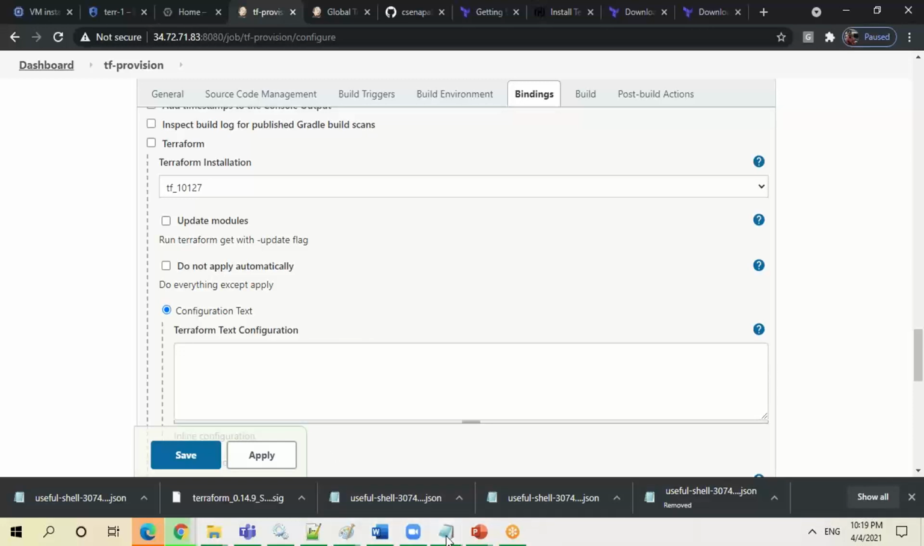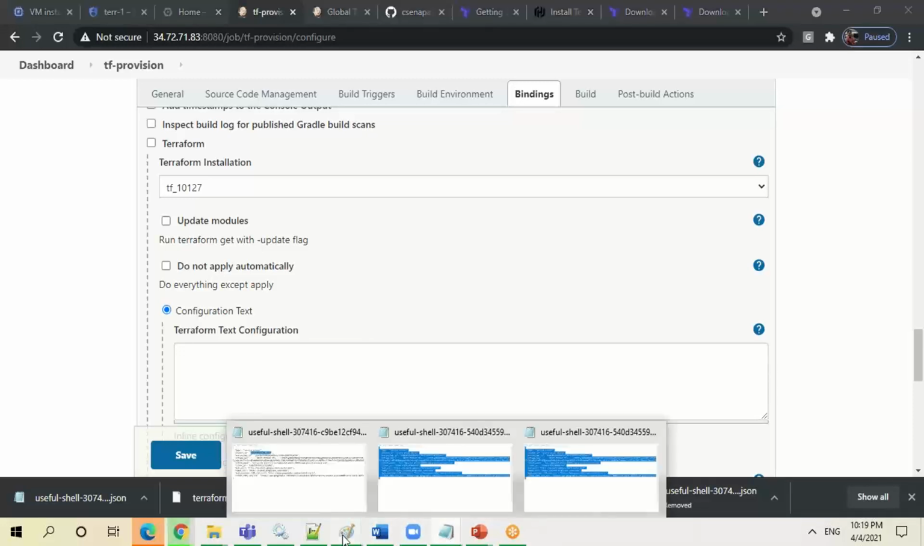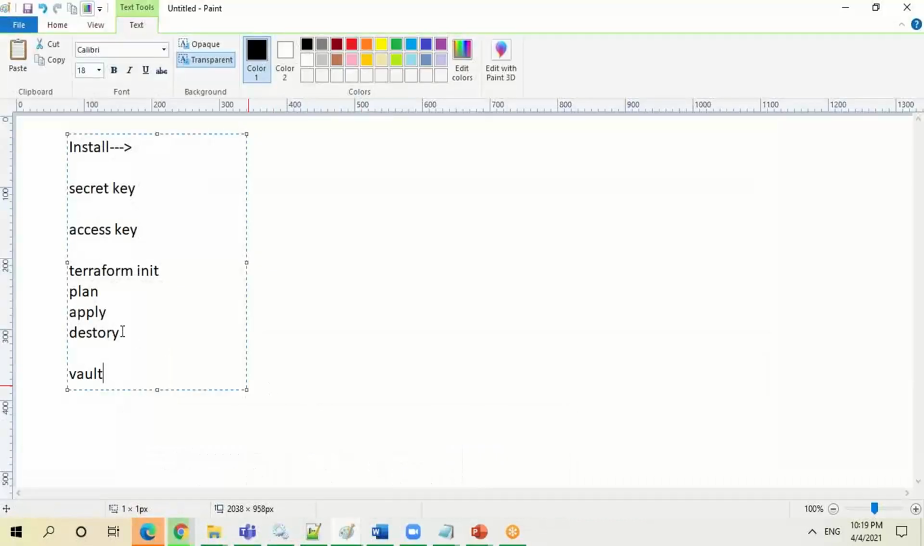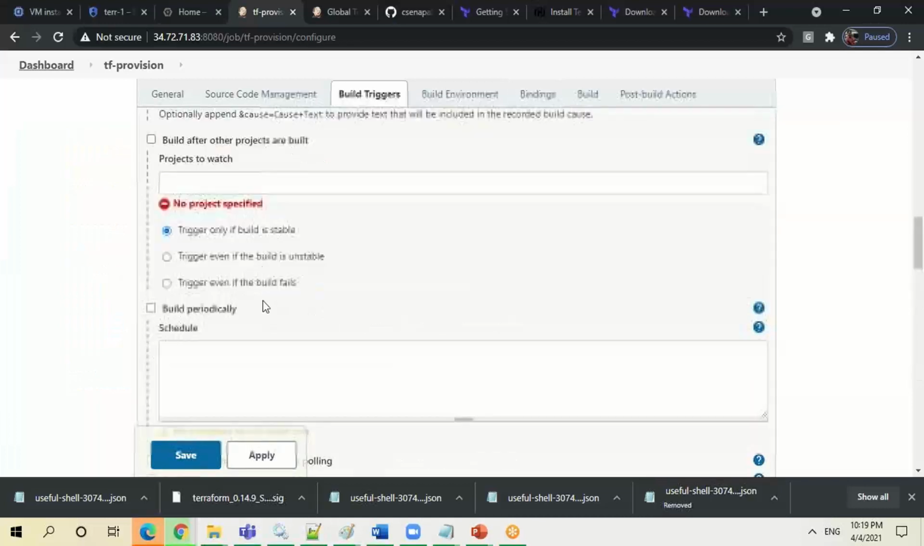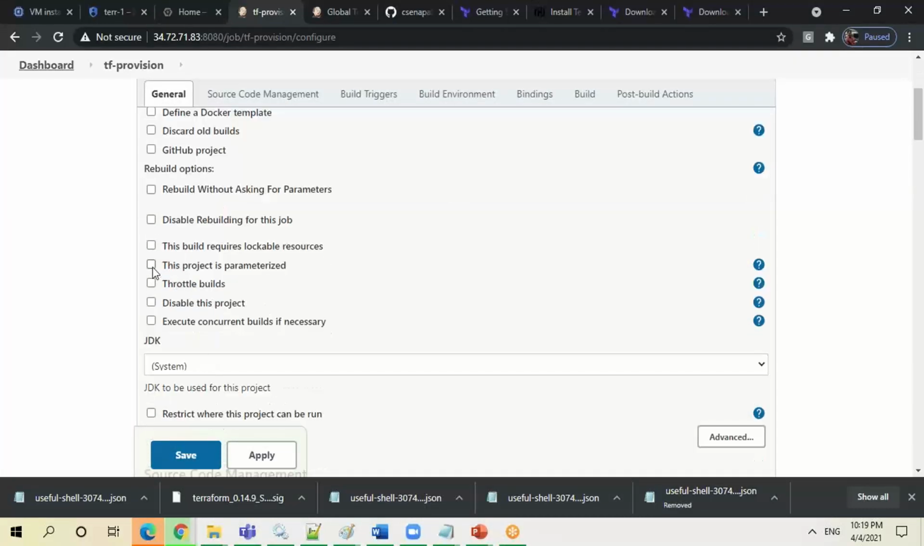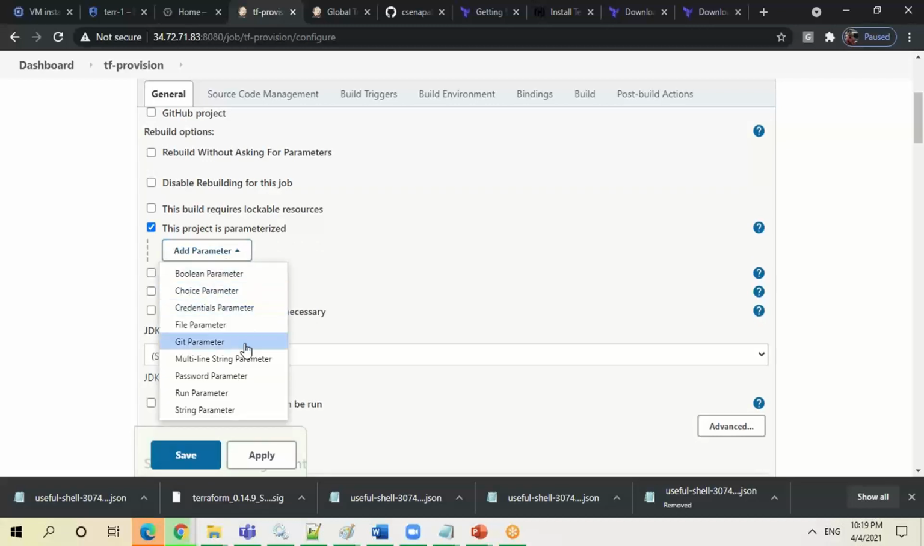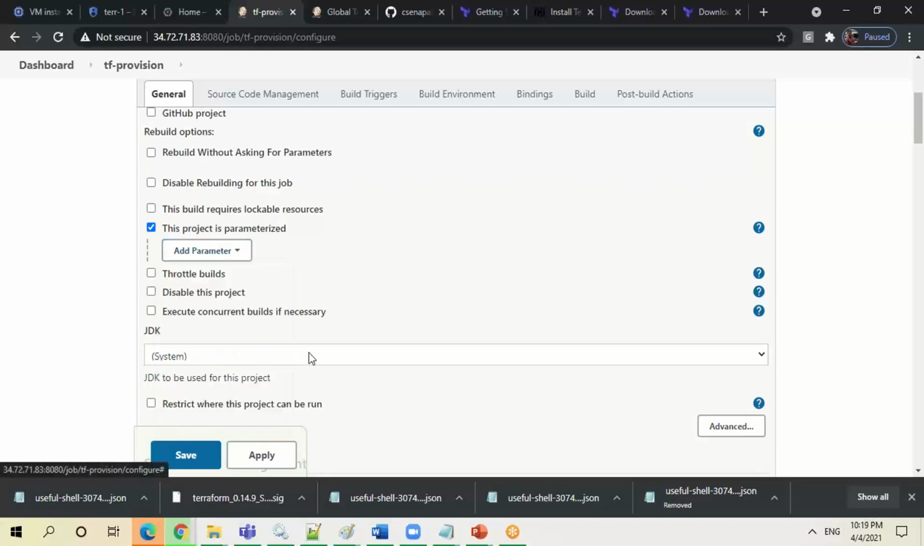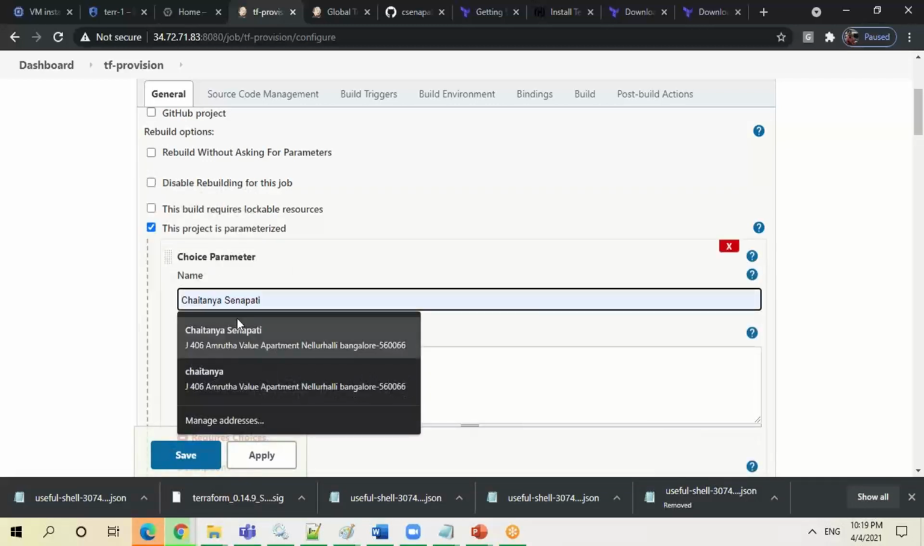Now, when it comes to these commands, basically we talk about Terraform apply and Terraform destroy. These commands also you can pass as a parameter. Whatever you want to do, you can give it as a parameter. So whatever you want to do, make it a parameter. Let's assume I'm going to add a choice parameter, so I can add these values.